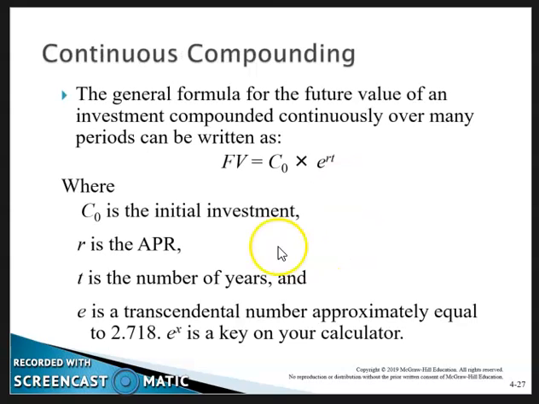And e, this is the official definition: the transcendental number approximately equal to 2.718. It goes on. It's like pi or one of those other numbers. It goes on forever. Again, e to the x is a key on your calculator.